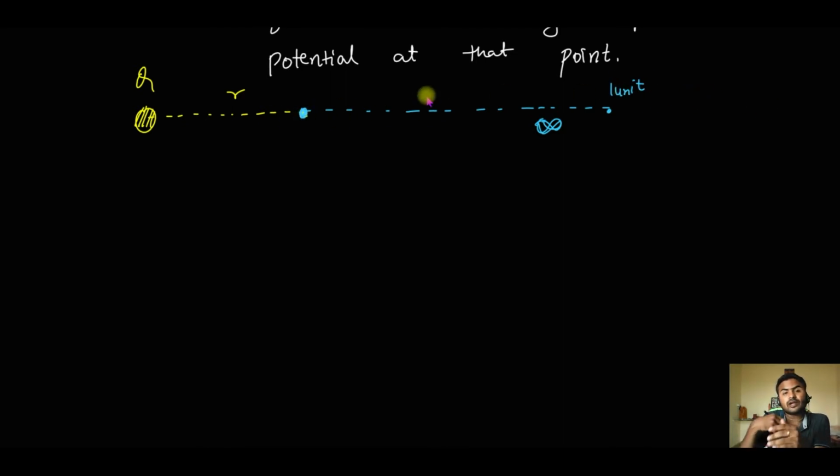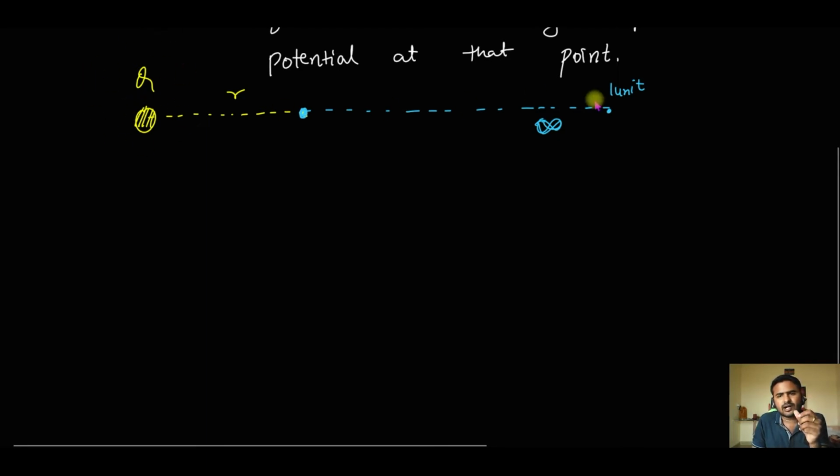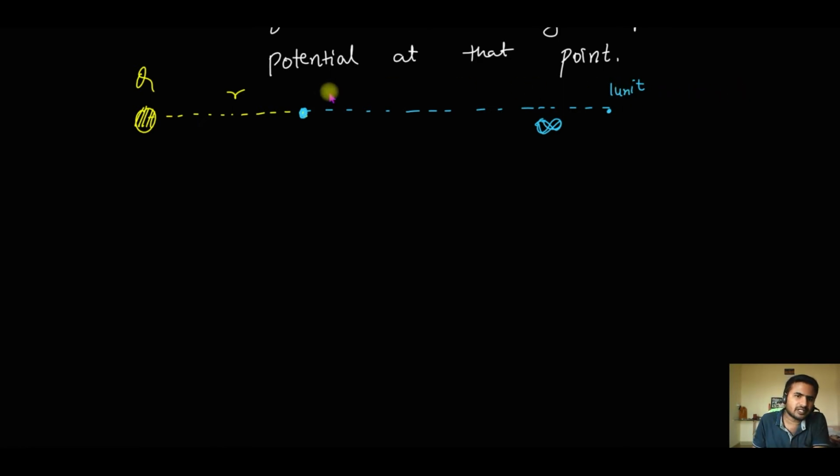Why should I have to do work? Because I have to do work against the electric field, right? This is 1 unit positive charge. This will be repelled by this charge capital Q, right? So against that repulsive force, I have to do work to bring this 1 unit charge from infinity to this point. Whatever work I do to bring this 1 unit charge from infinity to this point is nothing but the electric potential at that point.